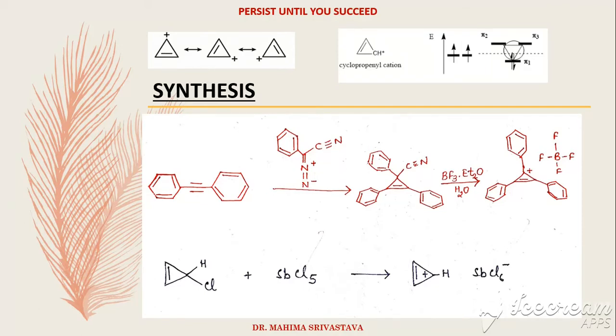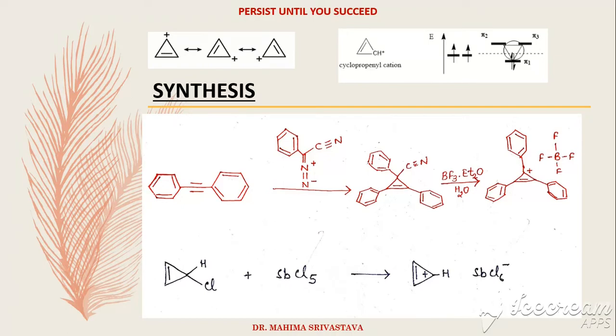Then the step 1 product on treatment with boron trifluoride gave the required cation, that is the triphenylcyclopropenyl cation tetrafluoroborate.